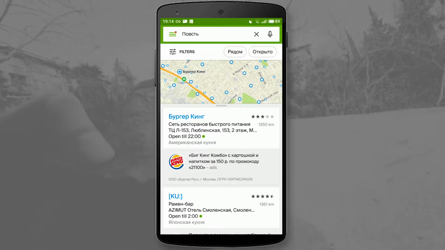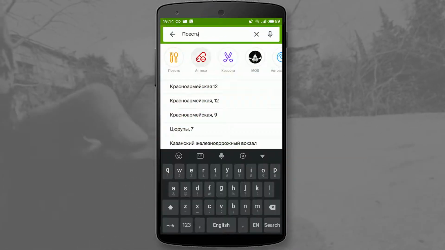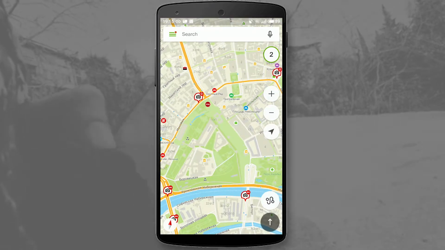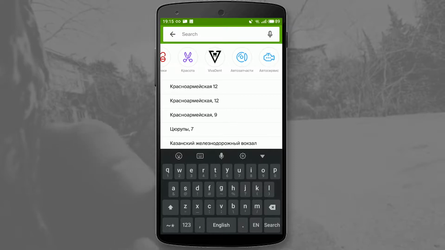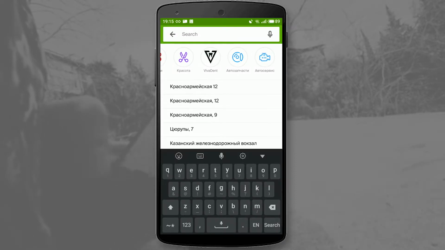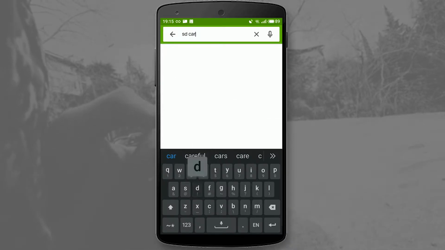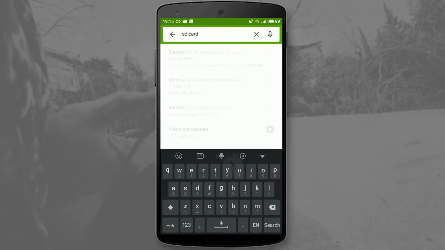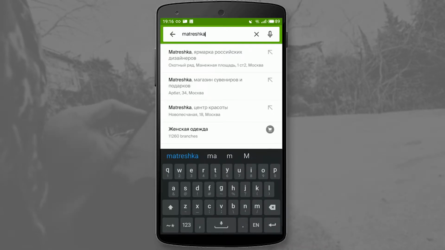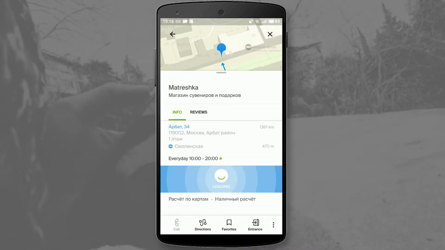For example, you are hungry, you type in the search McDonald's, Burger King or whatever you want, and the application will show you the location of all the restaurants. You can ask the app to show the restaurant that is closest to you, or for example you need an SD card or souvenirs. This application will show you everything.